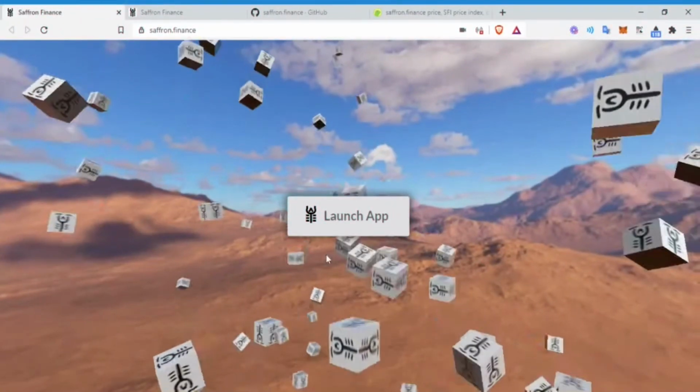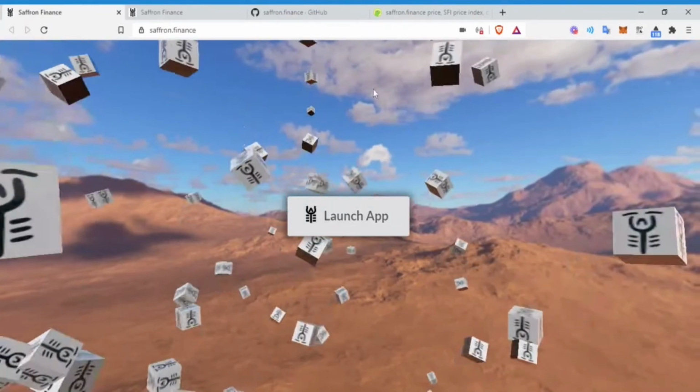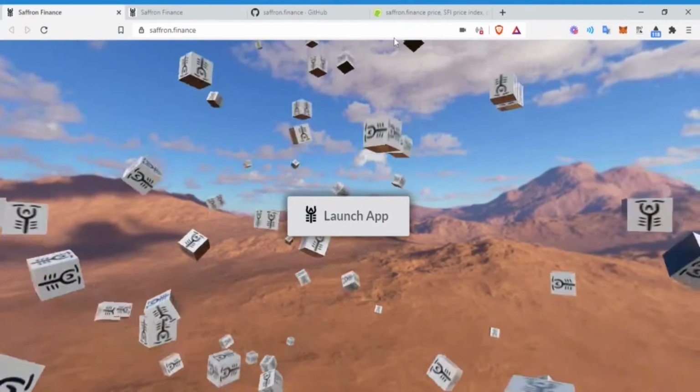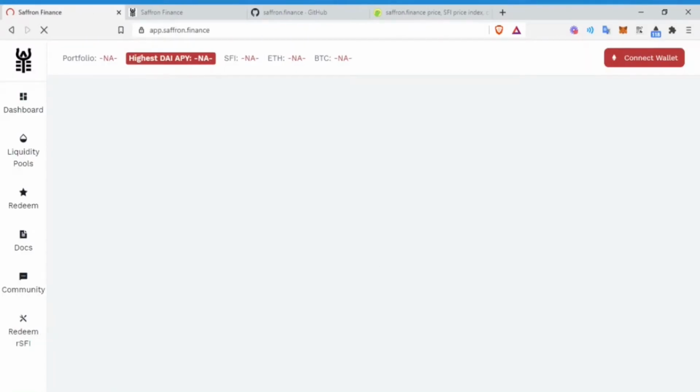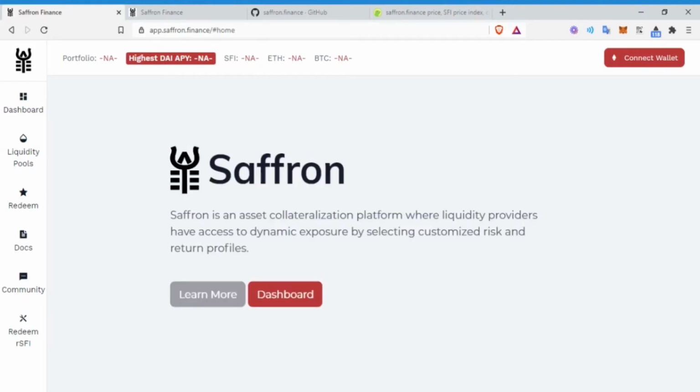All right, we're here on Saffron.finance. Again, this project is so interesting because it helps you optimize your yield if you're going to be a liquidity provider. You just go in here and launch the app. Make sure you're on the official app.saffron.finance. I will have this link down below in the description. Do not just search this on Google and click whatever random link without looking. Make sure it's this exact domain address because there are so many scammers in the space. It's very key, guys, especially as you get further into decentralized finance. There are so many things out there that you need to watch out for.